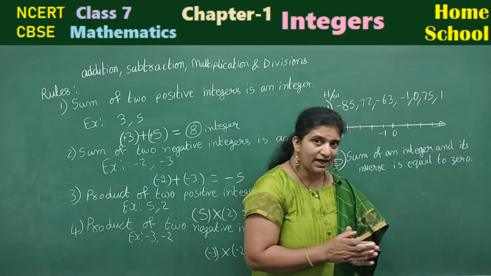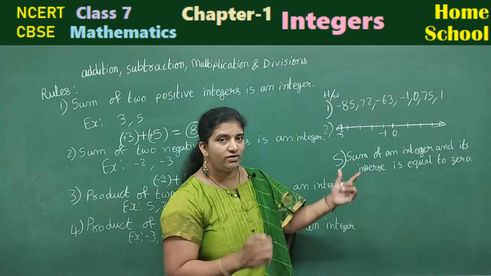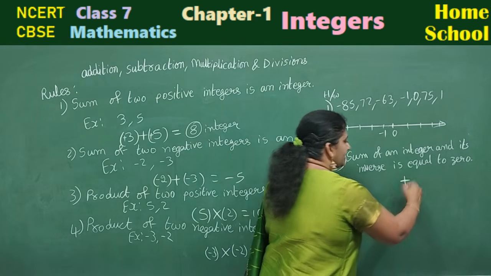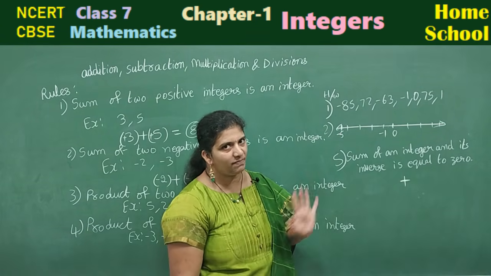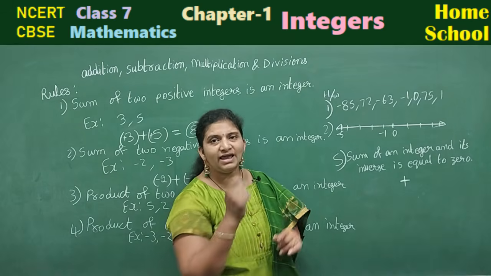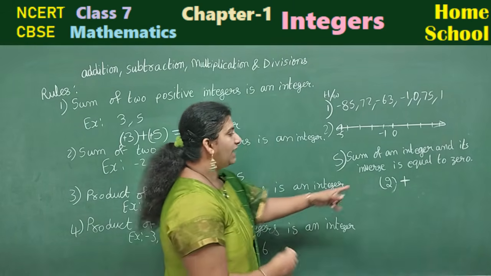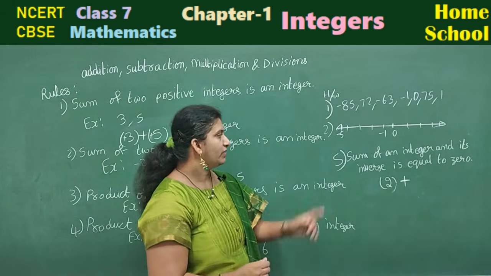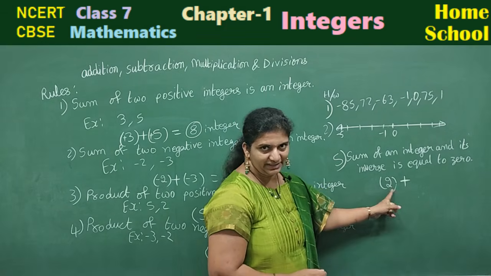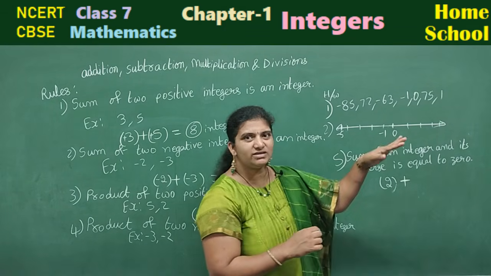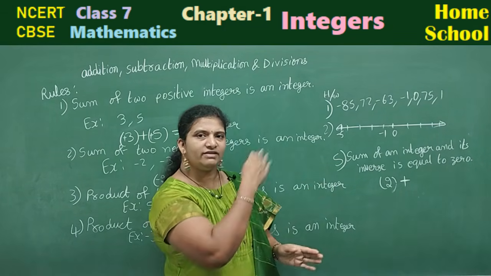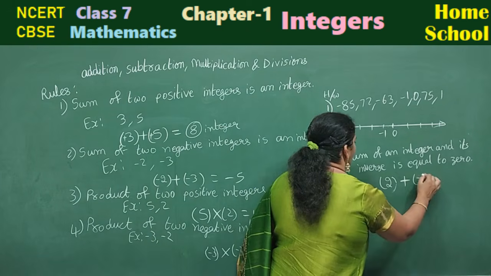Let us try to understand now. Sum of an integer: sum of means plus. Let me take the integer 2. Sum of an integer and its inverse. What is 2? Its additive inverse is minus 2.